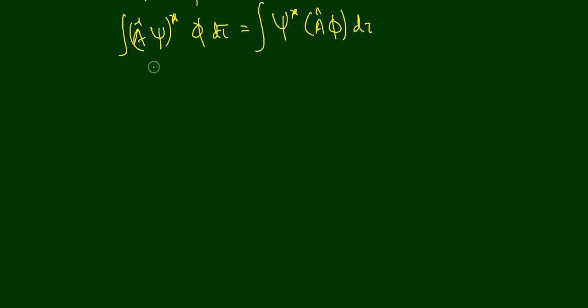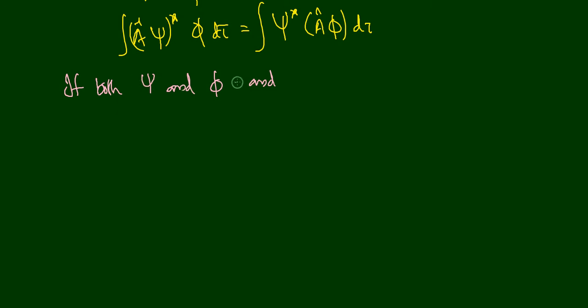If both psi and phi are real functions, how can you write it? I will write it in another color.